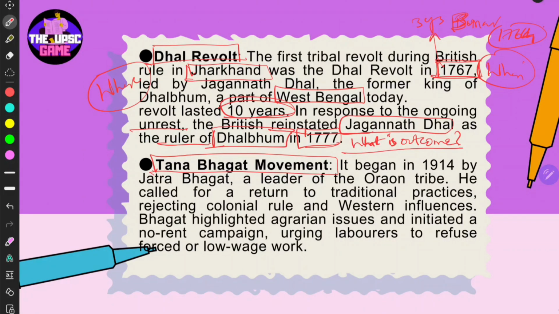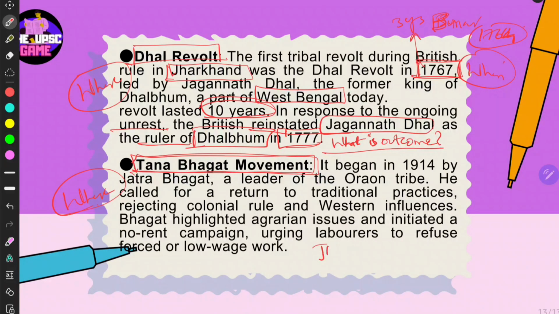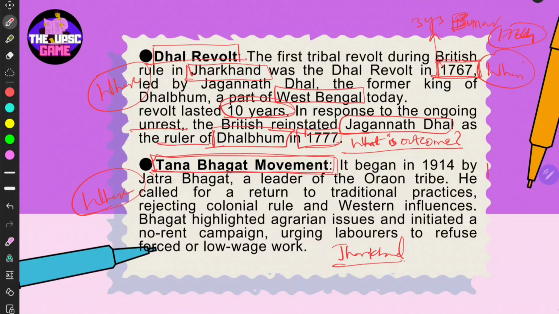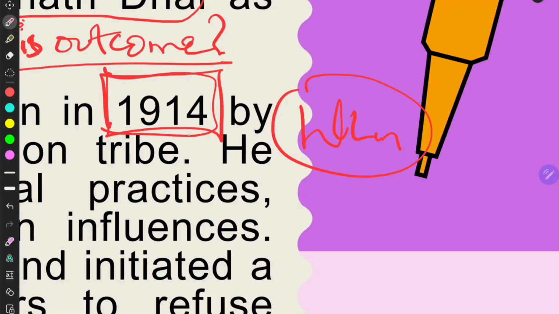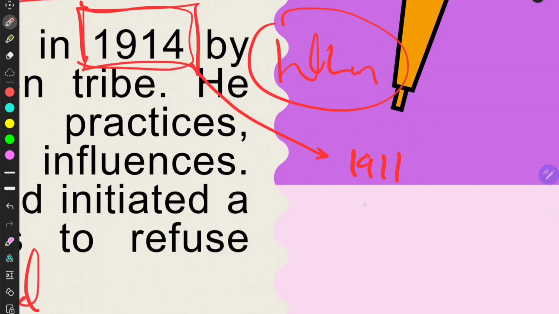Then we shall go with the Tana Bhagat movement. In general, where did it happen? This also happened in Jharkhand, right? And when did it begin? It began in 1914. You can remember this fact any way, like you can link it to 1911 or you can link it to 1919 also, right?